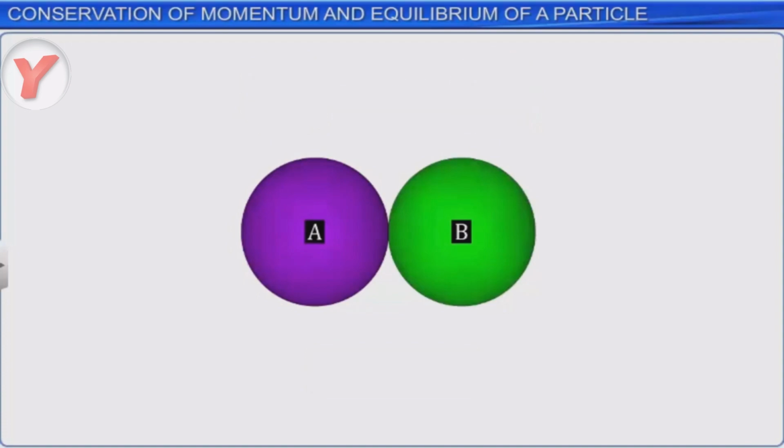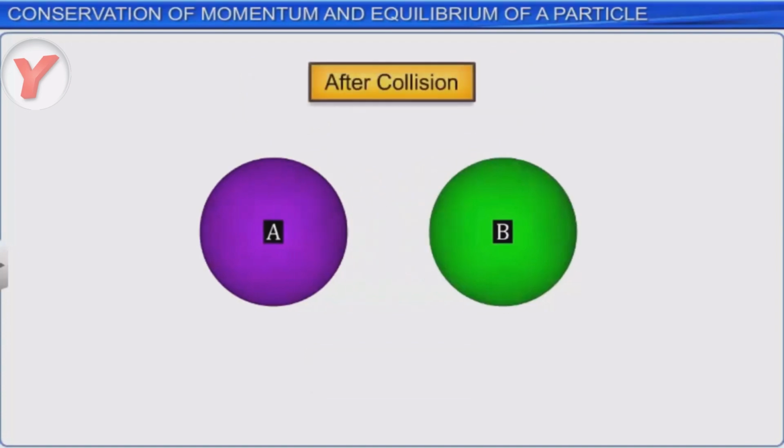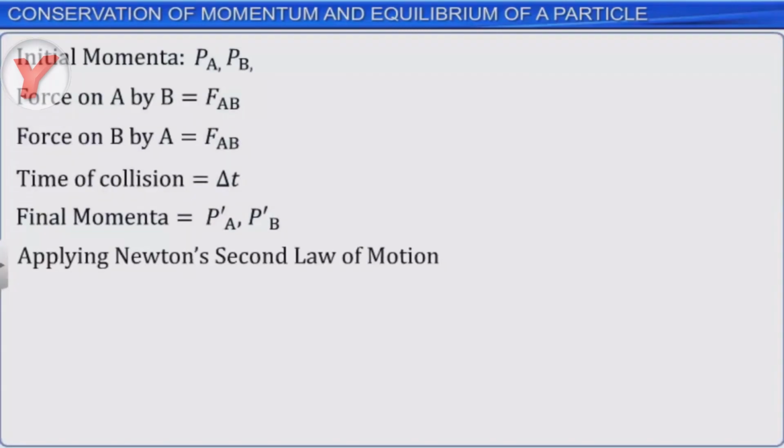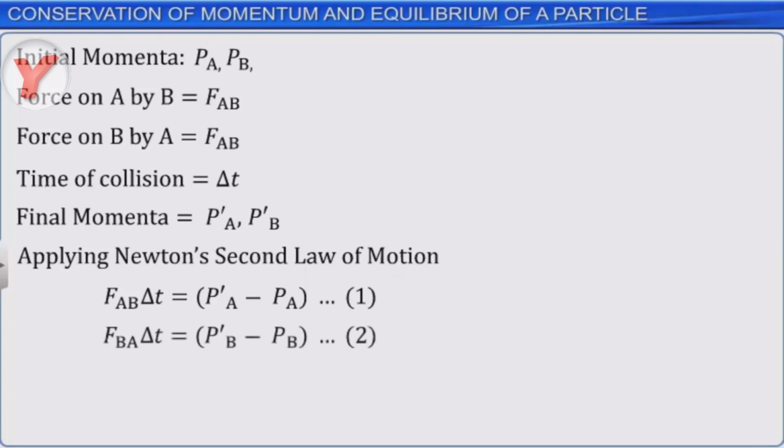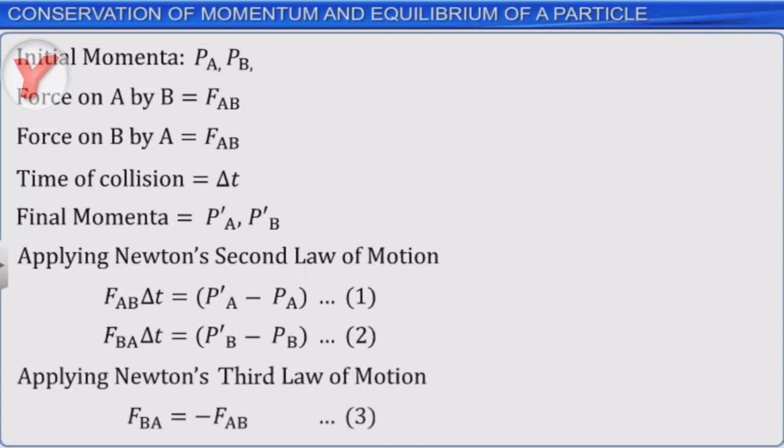Now, the final momentum of A after collision is P-A dash, and the final momentum of B after collision is P-B dash. Applying Newton's second law of motion to the two bodies, we get FAB delta T is equal to P-A dash minus PA, and FBA delta T is equal to P-B dash minus PB. Applying Newton's third law of motion, we get FBA is equal to minus FAB.